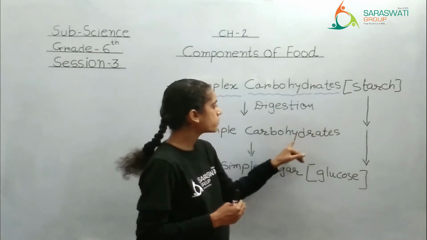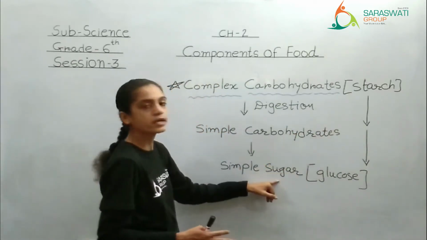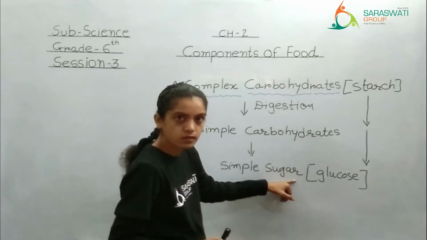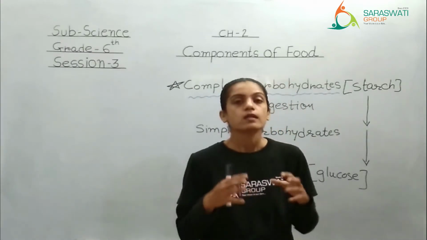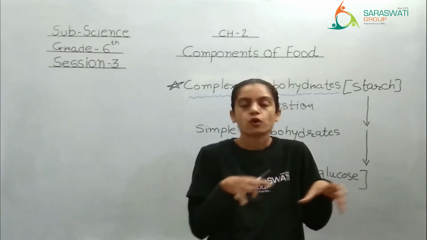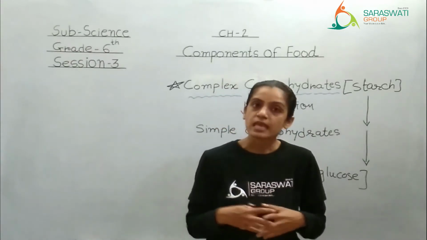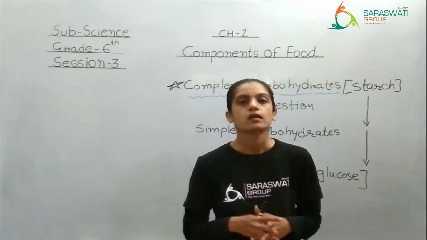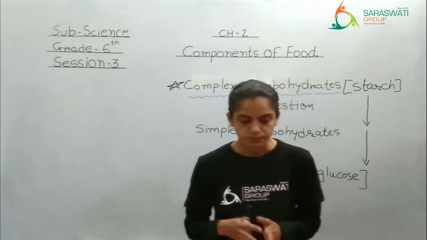From starch it will get converted to simple carbohydrate and then to sugar. When the third step is over, the whole energy from that potato will get mixed with your blood and then your body will have that energy. Right? Clear till here? Let's go further.